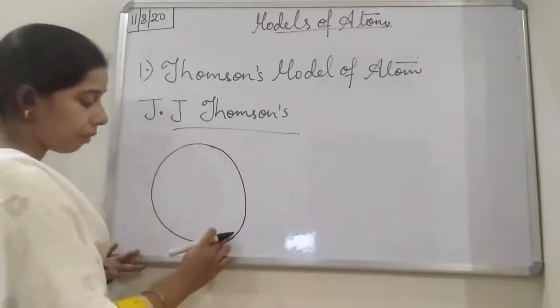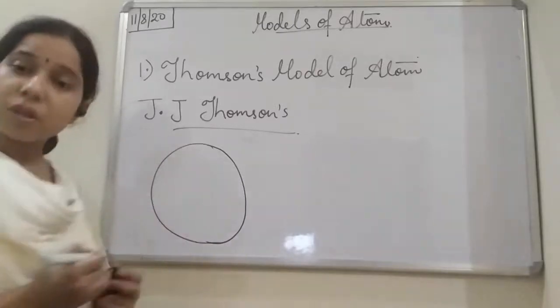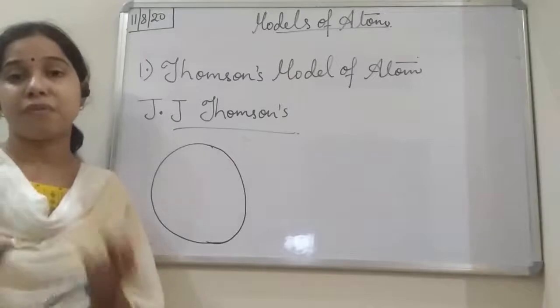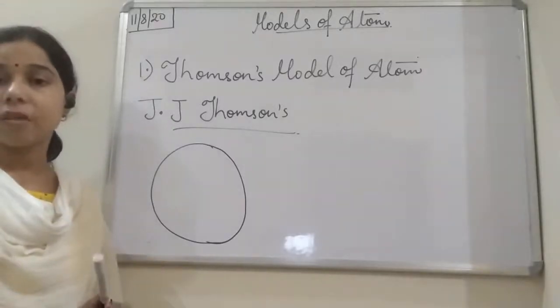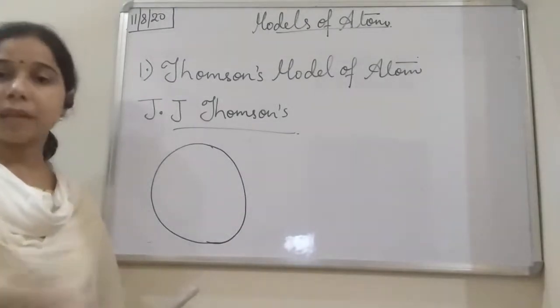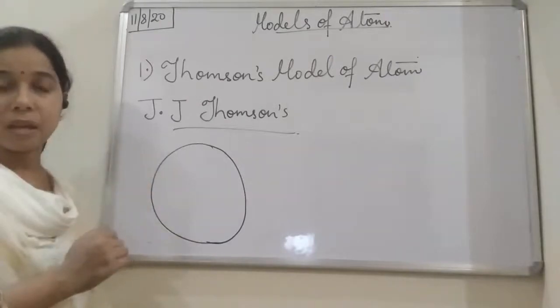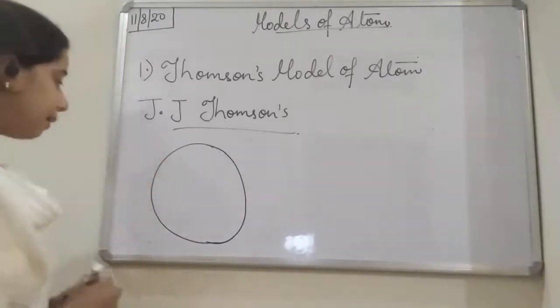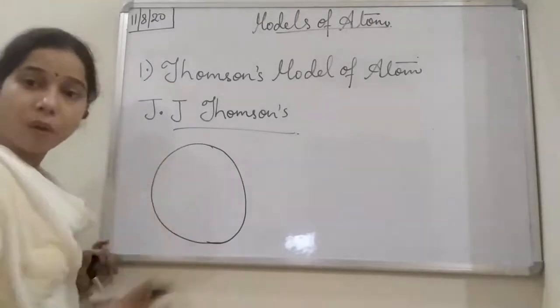First of all, he said that the structure of the atom is spherical. So he considered the atom to be a sphere. And then he started comparing the sphere of the atom with different things. He explained that this spherical structure is like the watermelon.